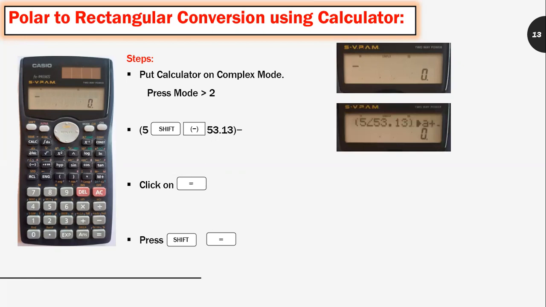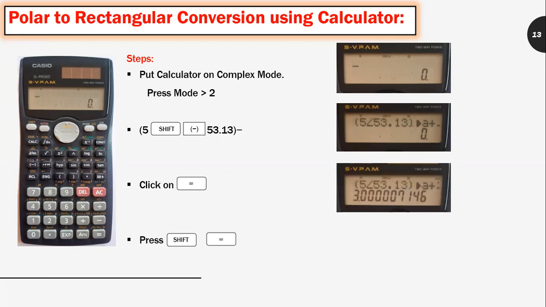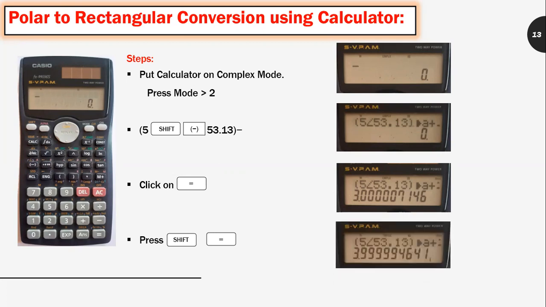Then 53.13 degree, bracket complete, and press the minus button. Your display will be like this only. Then click on equal to. It will show 3, which is the value of x. Then again press shift equal. It will show 3.999, that is approximately equal to 4.